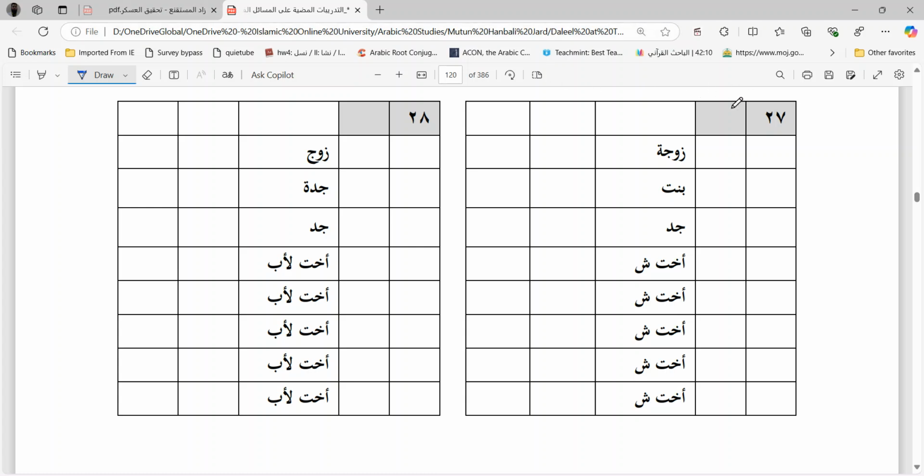Let us do this one because there are two people who are Sahib Fard: Bint and Jad. Zawj and Bint, two. So Zawj here, she will take 1 by 8. Daughter will take 1 by 2. Okay. Now how much remains? We'll see after giving 1 by 8 and 1 by 2. How much remains?